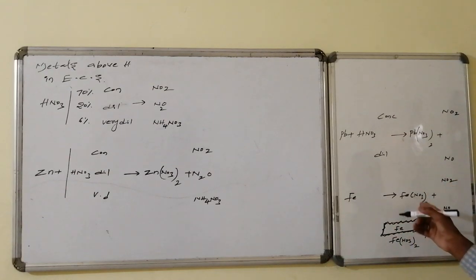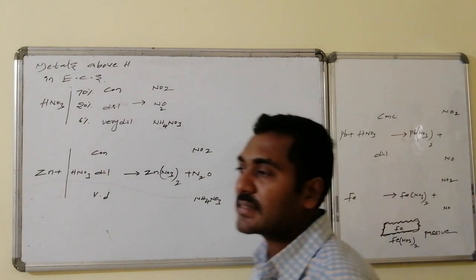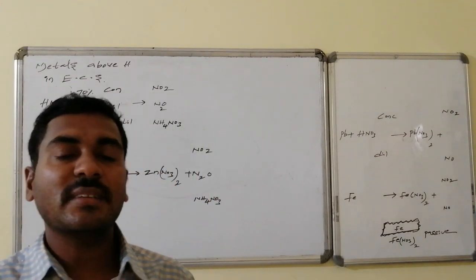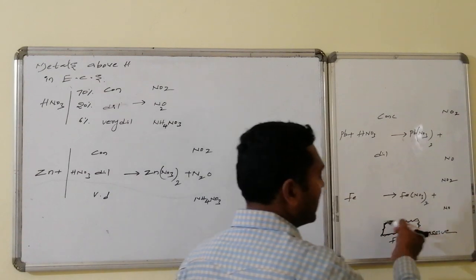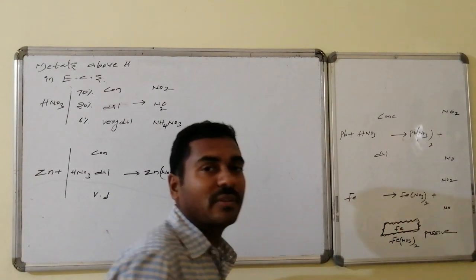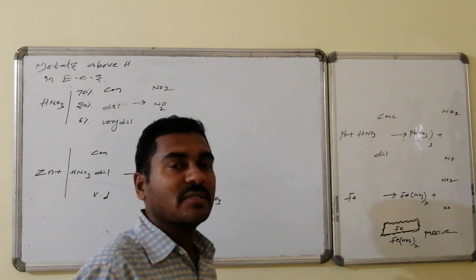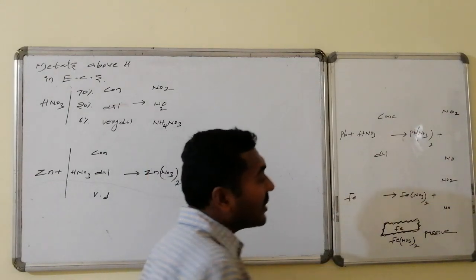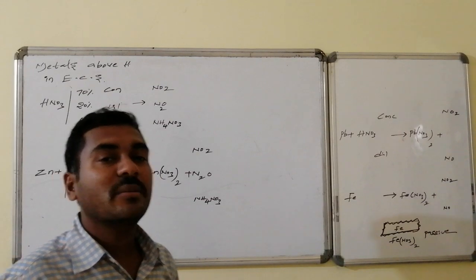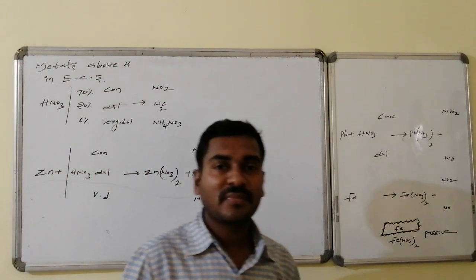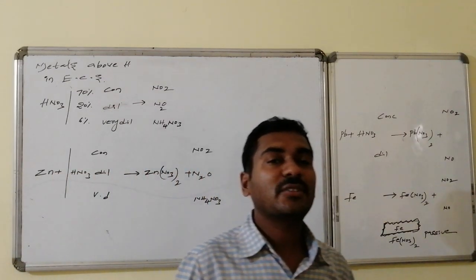Similarly, iron also gives ferric nitrate followed by nitrogen dioxide and nitric oxide. But in the case of iron and some other metals, the nitrate that is formed is present as a layer over the iron, and it doesn't allow the remaining nitric acid to react with the iron. As a result, it appears to be non-reactive. It appears to be non-reactive, that is said to be passive.